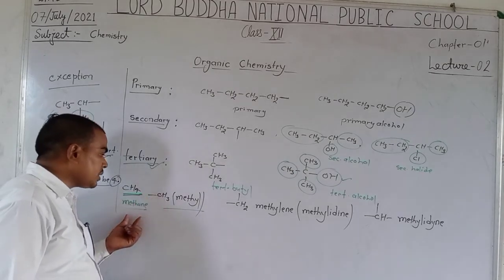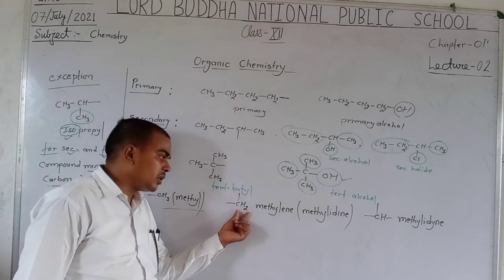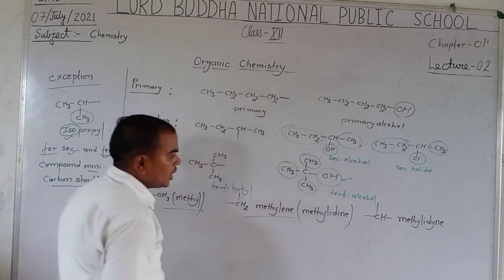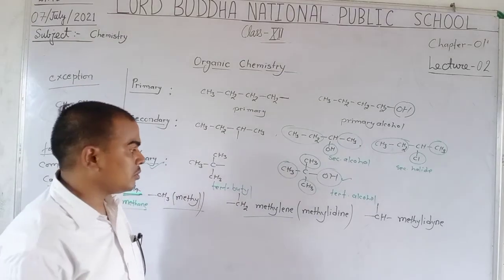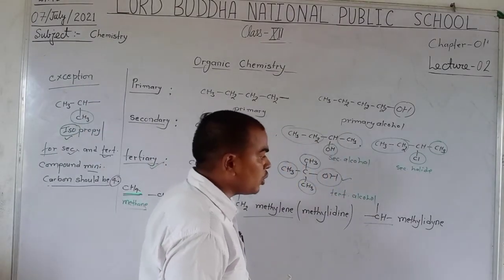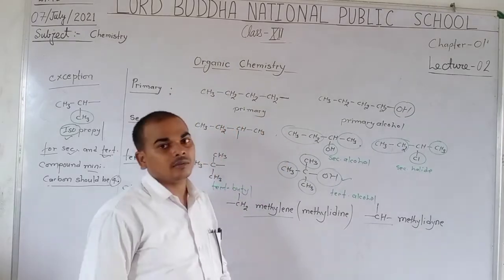When two hydrogens are missing from methane, it is known as methylene or methylidene. When three hydrogens are missing, it is known as methylidyne.